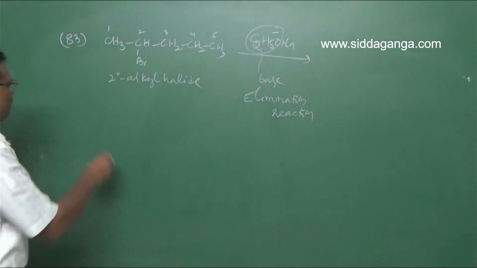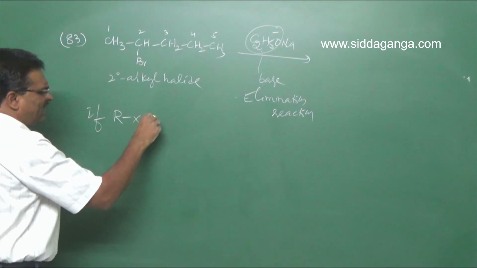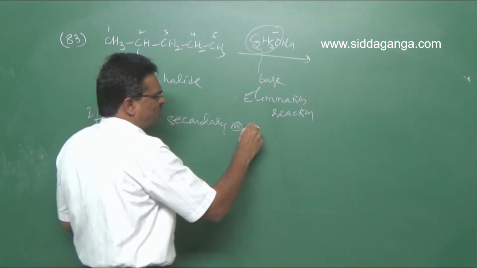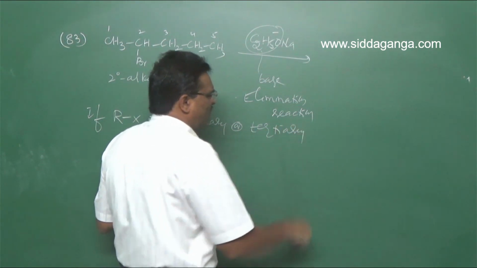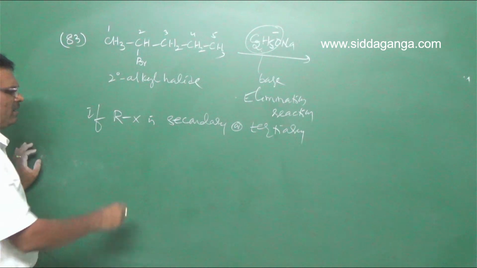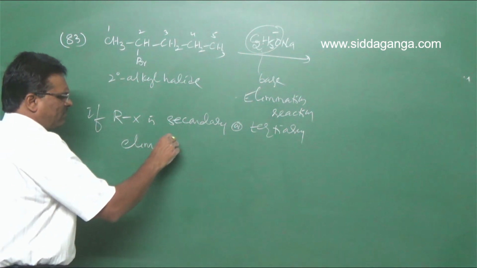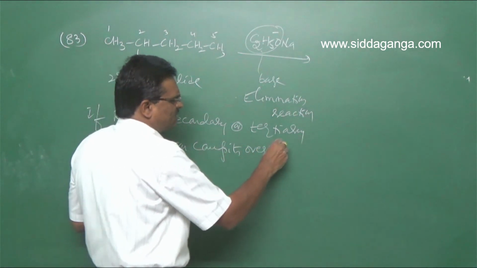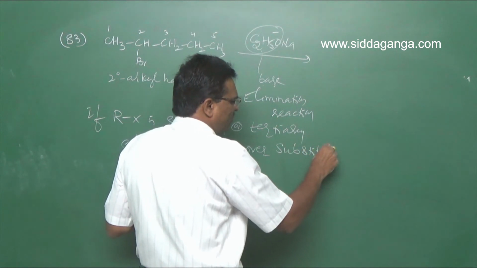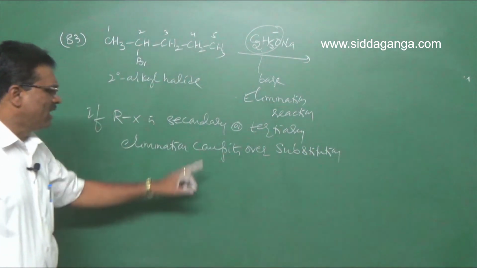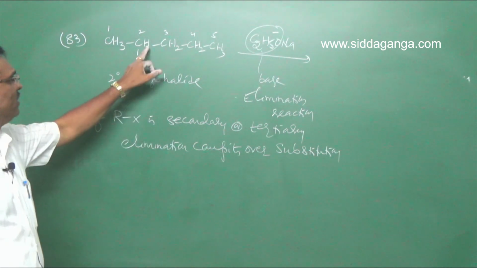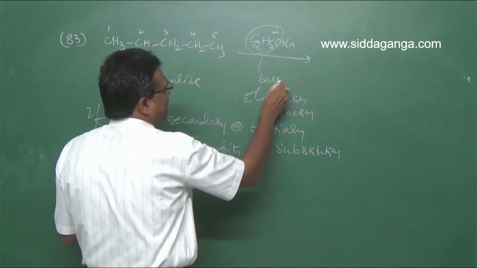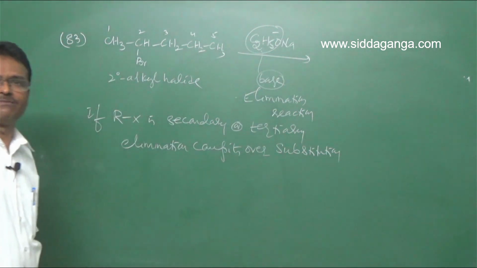If the alkyl halide is secondary or tertiary, elimination competes over substitution. Hence ethoxide acts as a base. A base is a substance which can abstract a proton.